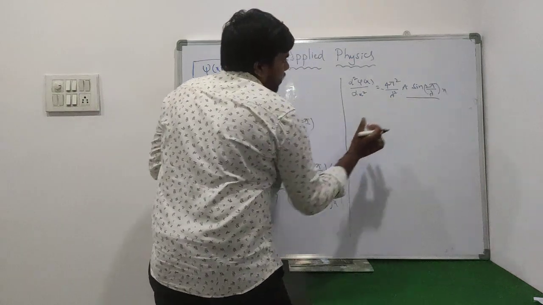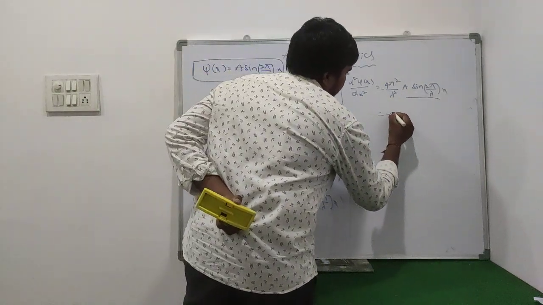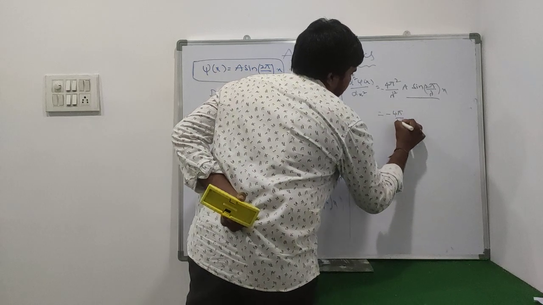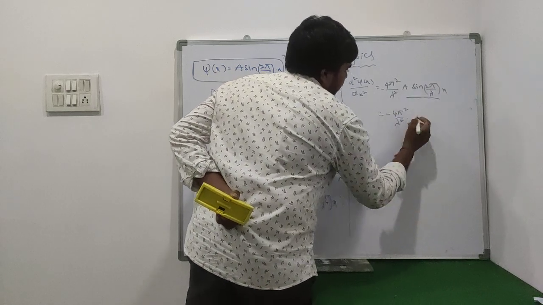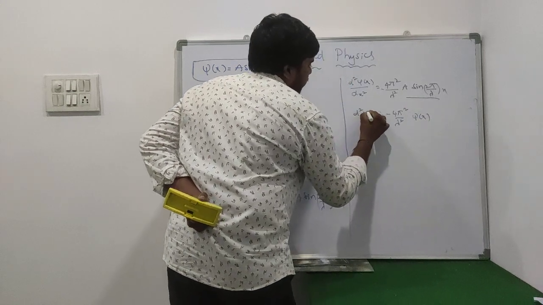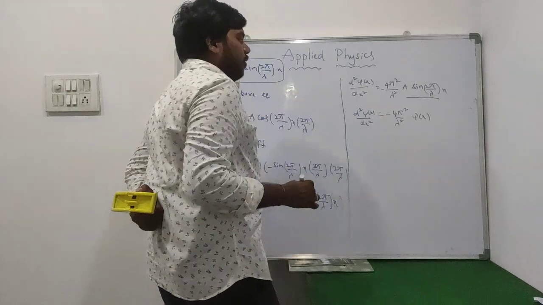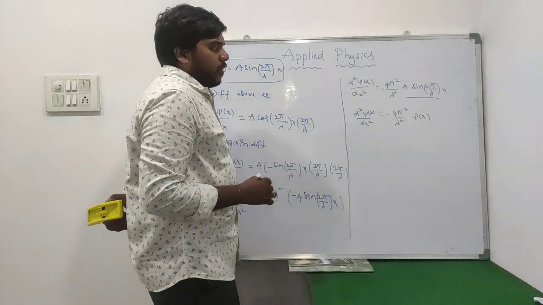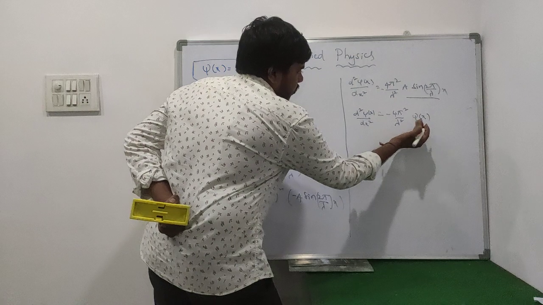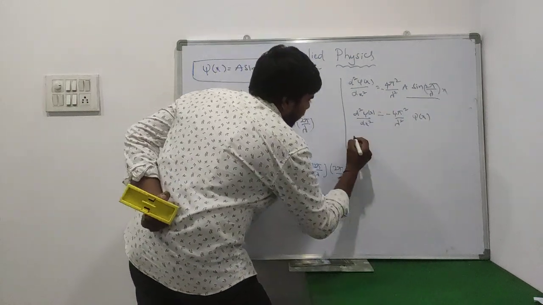So in the place of a sin 2 pi by lambda into x, we are substituting psi of x. Then d square psi of x by dx square is equal to minus 4 pi square by lambda square into psi of x. This right hand term can be taken to the left hand side, so this negative will be converted to a positive.